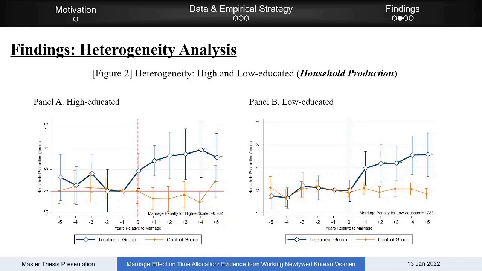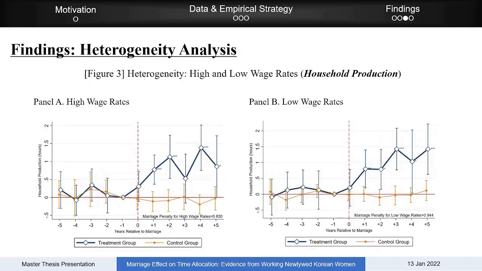Moving on to heterogeneity analysis by characteristics, as you can see, the marriage effect in the low educated women group is about 0.5 greater than in high educated women. That is, they spend more time on household production, by about half an hour. And figure 3's results are different from the previous figure. There is no increased difference in the time spent on household production between panel A and panel B.